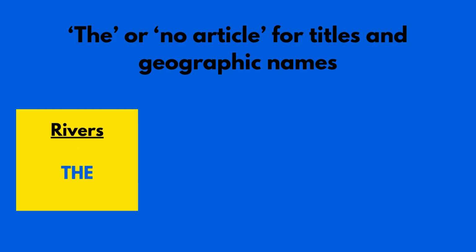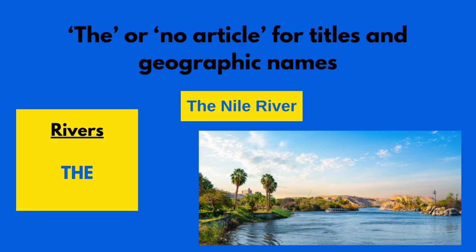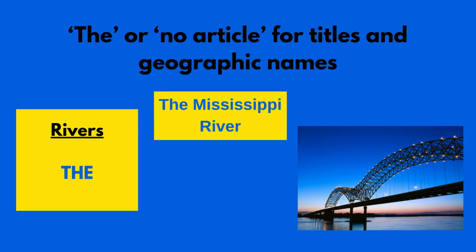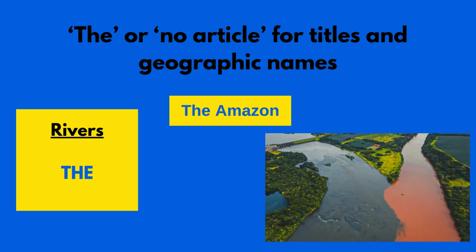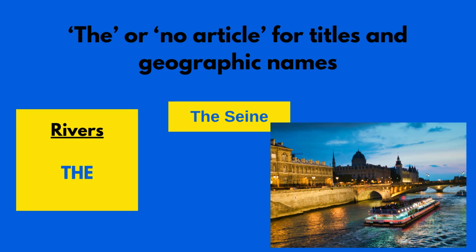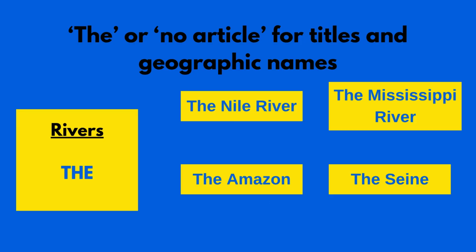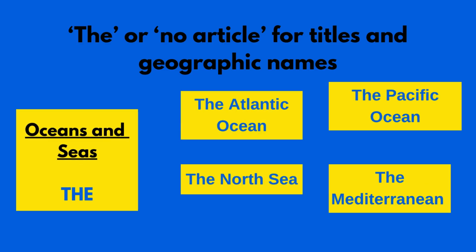For rivers, we do put the in front of the name for rivers. For example, in Africa, we have the Nile River. The United States is divided by east and west by the Mississippi River. The biggest river in the world is the Amazon. And then in Europe, a main river is the Seine. So put the in front of rivers. For seas and oceans, we need the. For example, the Atlantic Ocean, the Pacific Ocean, the North Sea, the Mediterranean. All of those put the before the name of a sea or an ocean.